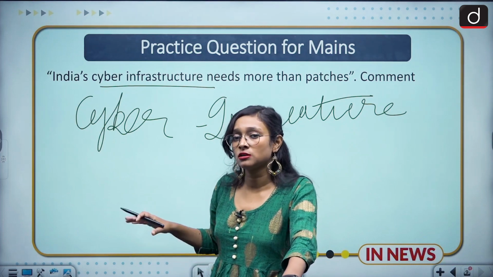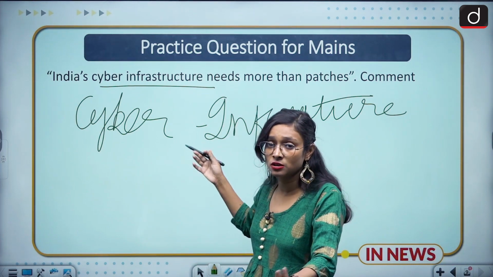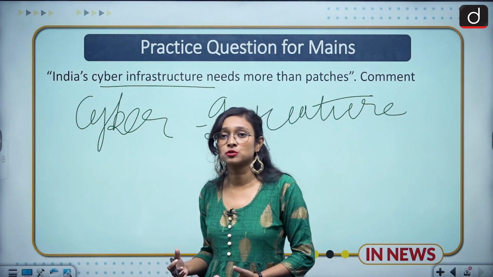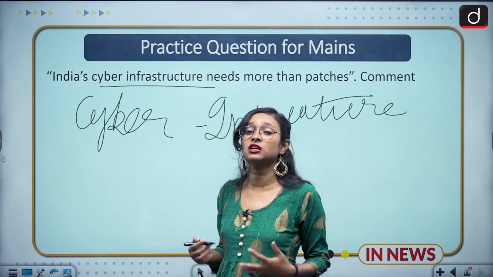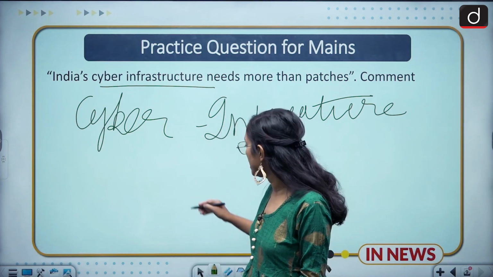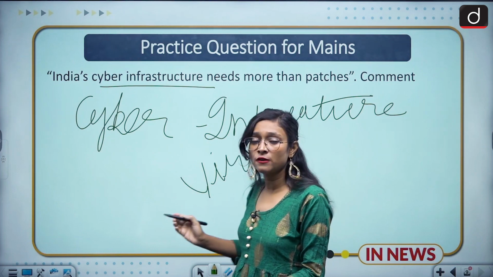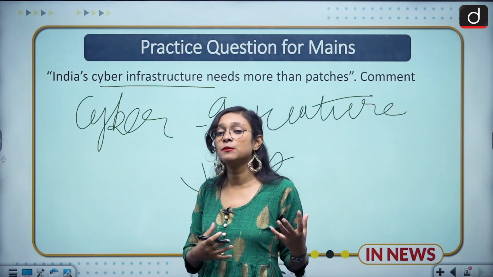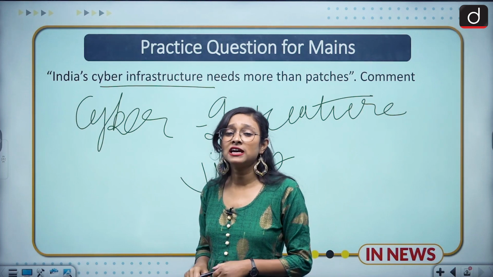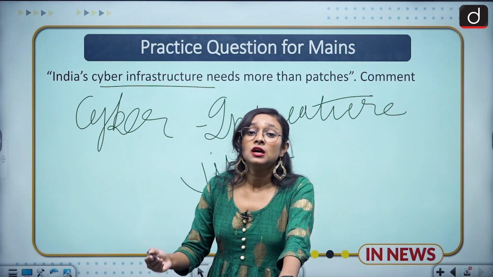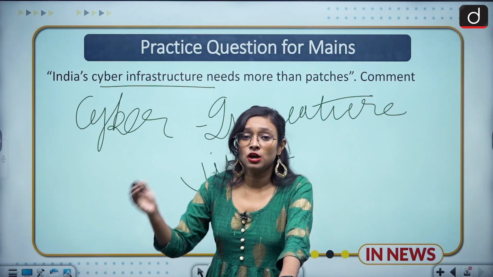In this way you can give this kind of cyber infrastructure definition, and then coming to why it needs more reforms. First of all, you need to identify what cyber threats we have. We have viruses, Trojans, spyware, malware. You have to highlight these as the cyber threats we have. Why does it need to be reformed and re-innovated?